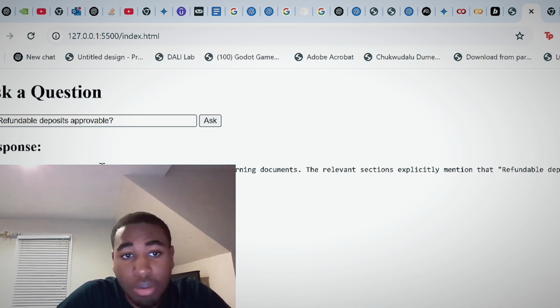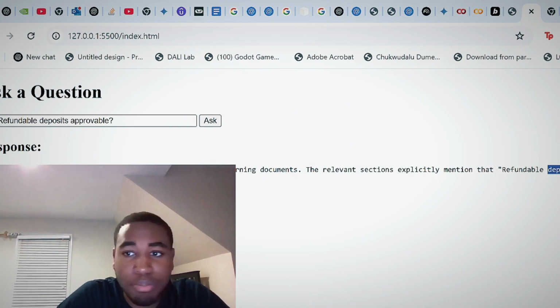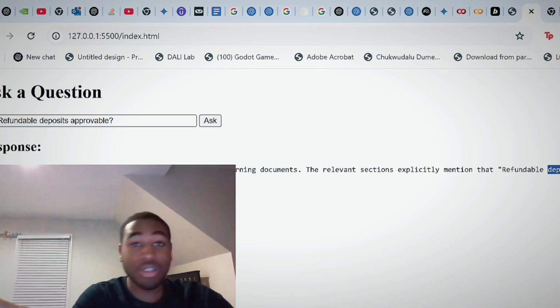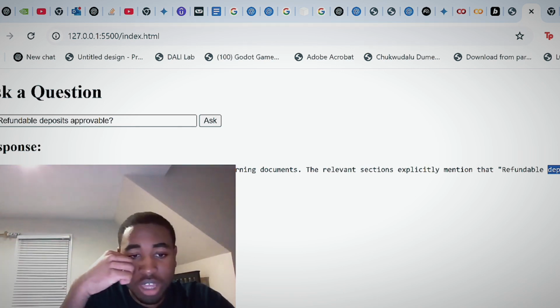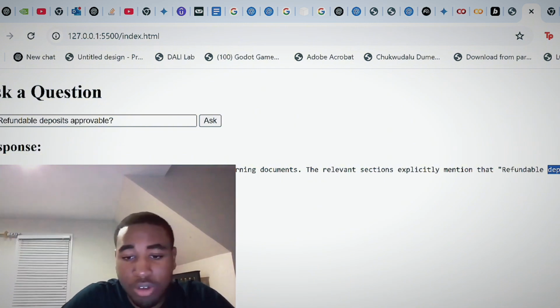Refundable deposits are non-approvable as stated in the governing documents. The relevant sections explicitly mention that refundable deposits shall not be approved, right? So that's the whole idea. I ask a question that can be answered from looking at the allocations governing code or the SGB governing code, wherever you want. And then it gives me an answer based off of that without any hallucinations.